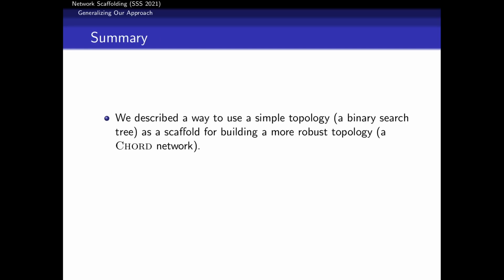So yeah, in this paper, we discussed how we could use that simple topology, that complete binary tree, as a scaffold for building more robust topologies, such as, in this case, the chord overlay network. We came up with a technique that is polylogarithmic in both time and space complexity, the first of its kind.